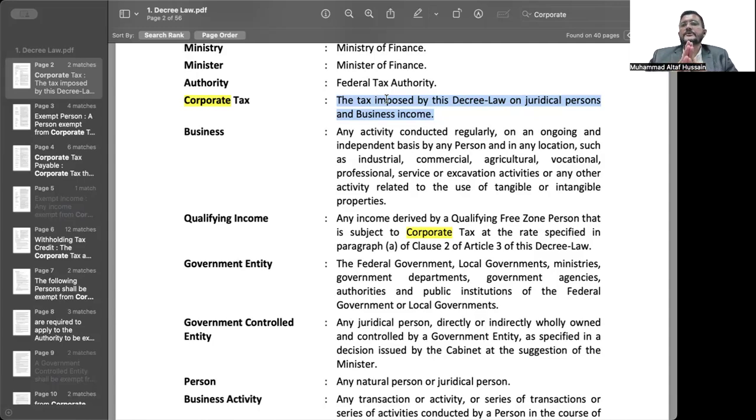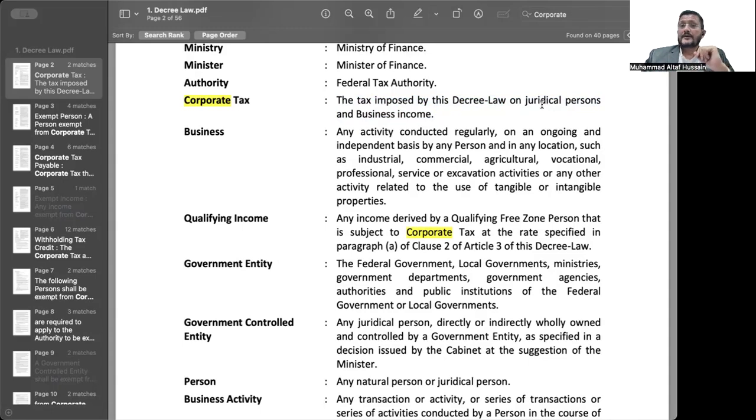This tax is imposed on juridical persons. Now, if you look carefully, juridical person is written in straight, simple sentence case. There is no capitalization of alphabets. That means juridical person has not been defined in the corporate tax decree law. So this is a tax imposed on legal persons. Number one, juridical person means legal persons, essentially companies, basically, which have a separate persona.